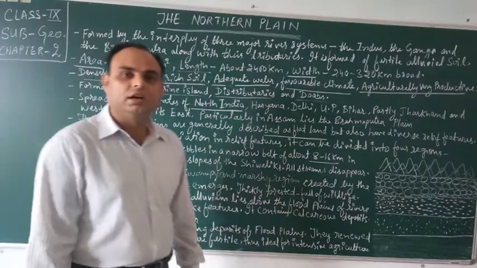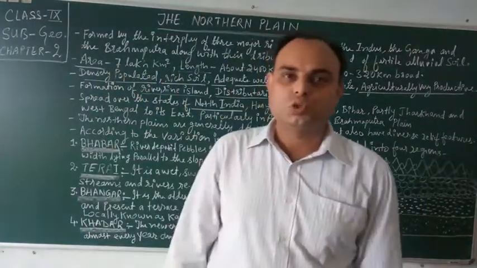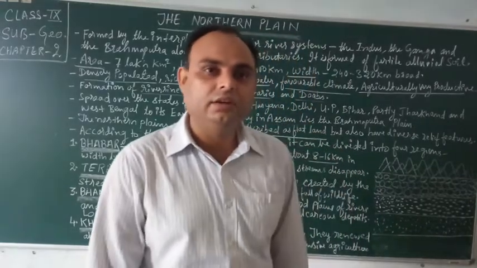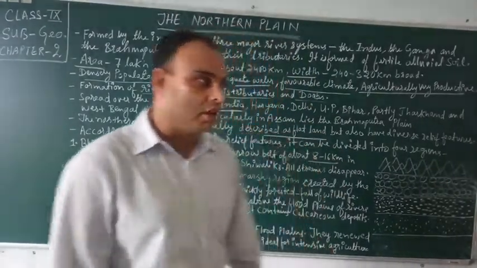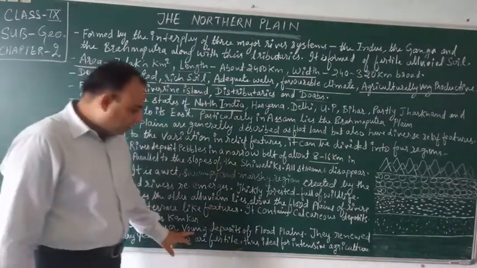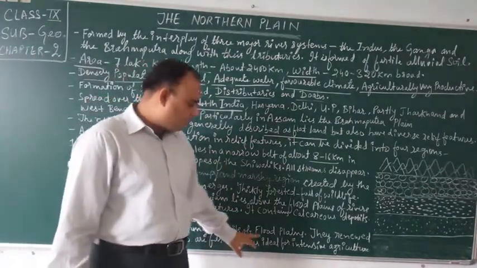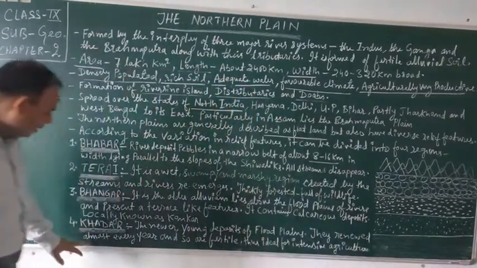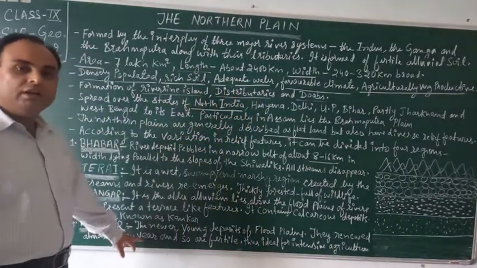Khadar is the new alluvial soil. It is very young and very fertile compared to Bhangar. These are the newer young deposits of flood plains, and they are renewed almost every year.